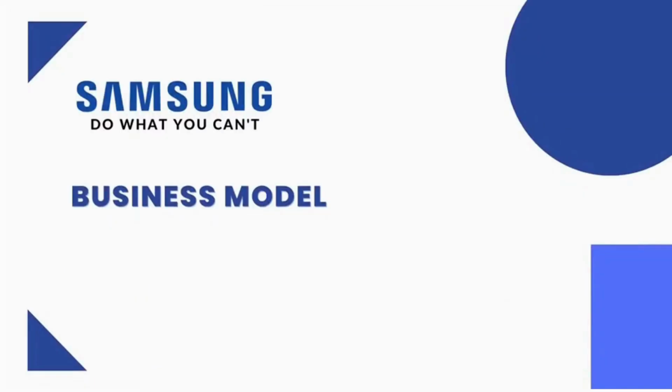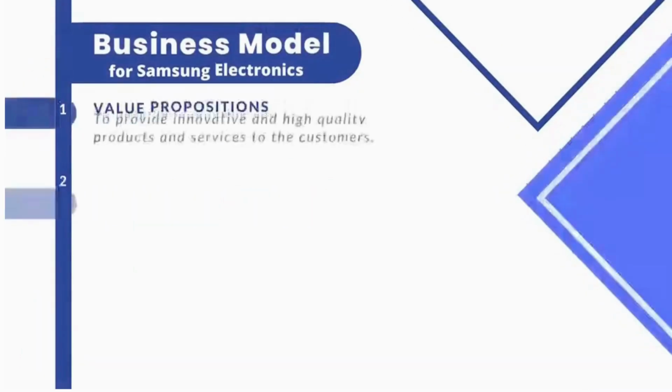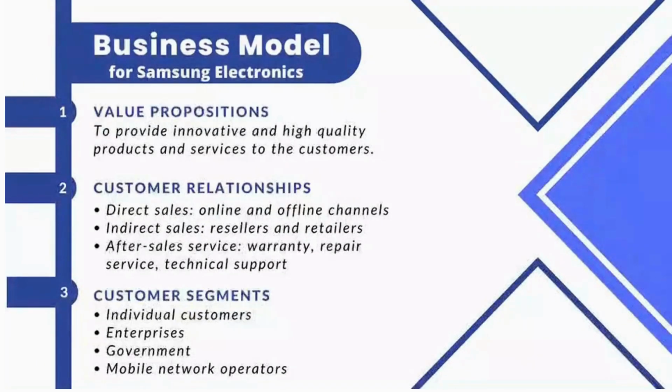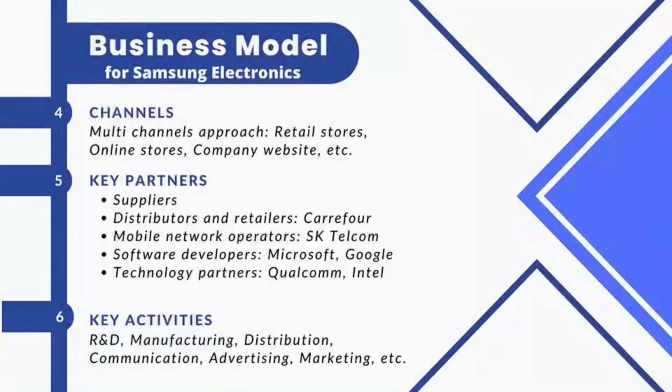Next is business model for Samsung Electronics. First, value propositions: to provide innovative and high quality products and services to the customers. Key partners like suppliers, distributors, and retailers such as Carrefour, mobile network operators like SK Telecom, software developers like Microsoft and Google, technology partners like Qualcomm and Intel.